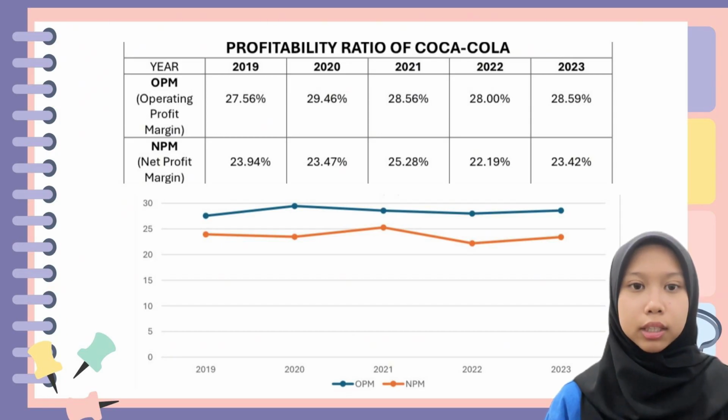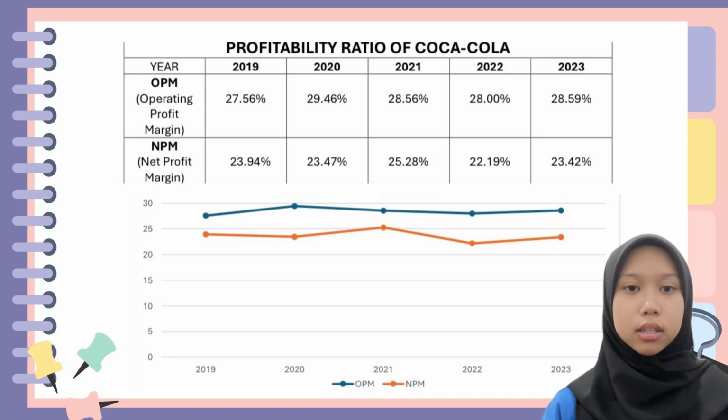Starting with the operating profit margin, we can see that Coca-Cola's OPM increased from 27.56% in 2019 to a peak of 29.46% in 2020, highlighting improved operational efficiency during that year. However, it slightly declined afterward, stabilizing at 28.59% in 2023, which is still a strong indicator of operational profitability.